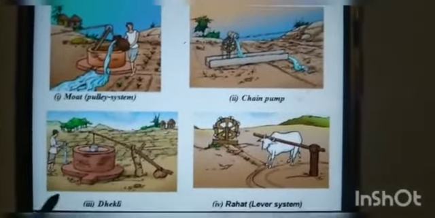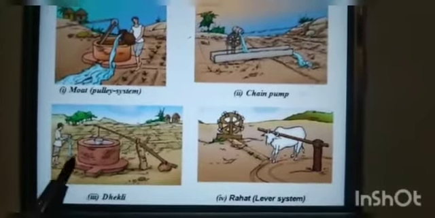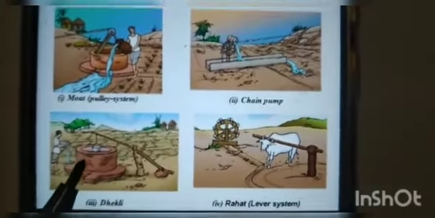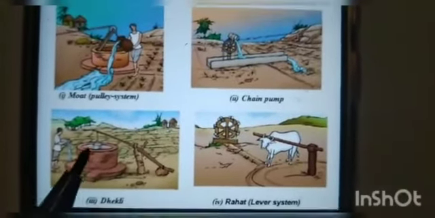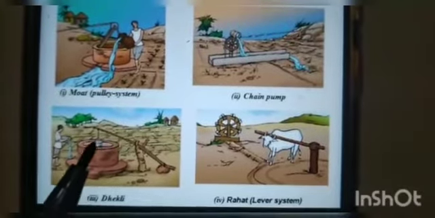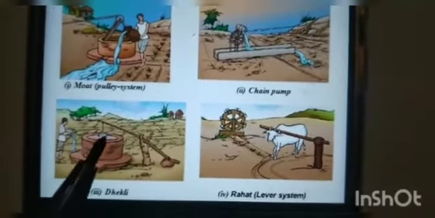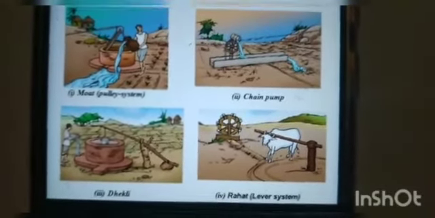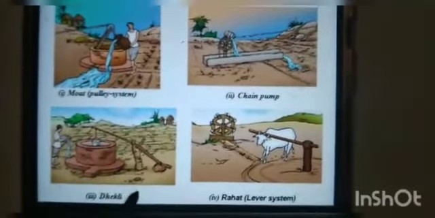Next one is Dekli. It is also a traditional system of irrigation. It is done manually, that is, humans do this themselves. They won't use any tools or any animals for this. A person has to take out the water through a bucket and pour it into the field. So this causes a lot of water wastage and time also. Now, because of water scarcity, people are not using this method of irrigation.